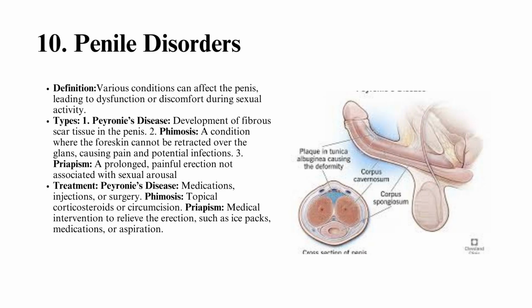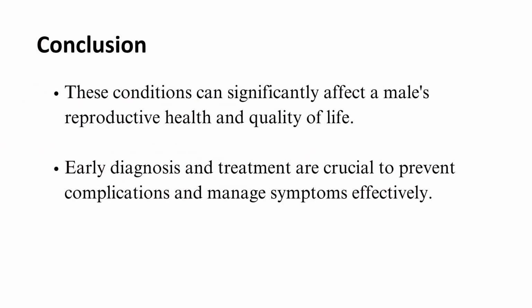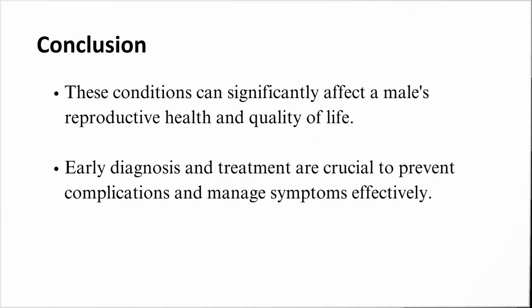Treatment: Peyronie's disease, medications, injections, or surgery. Phimosis, topical corticosteroids or circumcision. Priapism, medical intervention to relieve the erection, such as ice packs, medications, or aspiration. These conditions can significantly affect a male's reproductive health and quality of life. Early diagnosis and treatment are crucial to prevent complications and manage symptoms effectively.